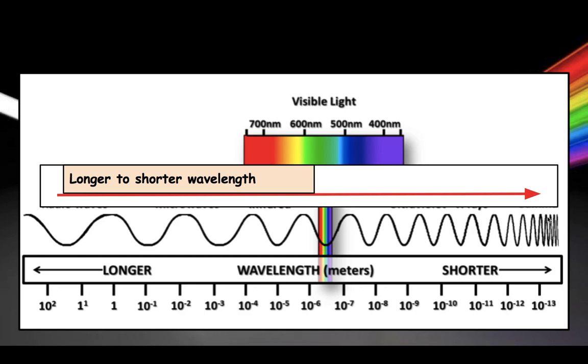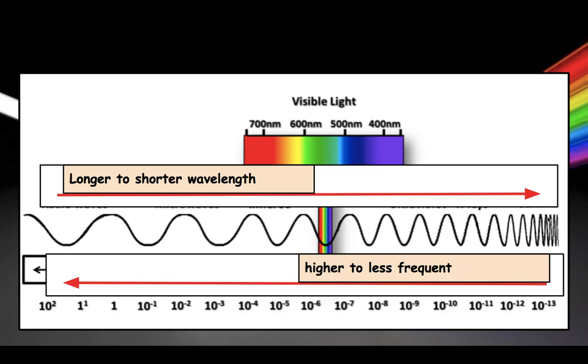On the same token, you should also notice that the frequency is different. And over here, the gamma rays and X-rays are more frequent. You see that? Then over here, with the radio waves and the microwaves.